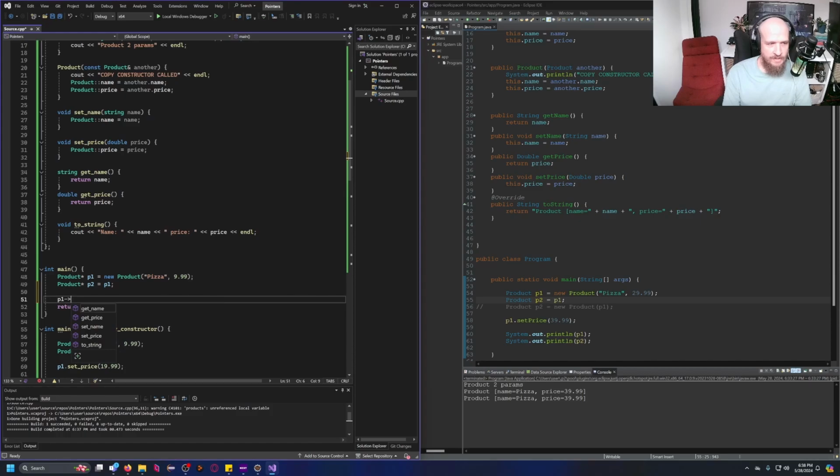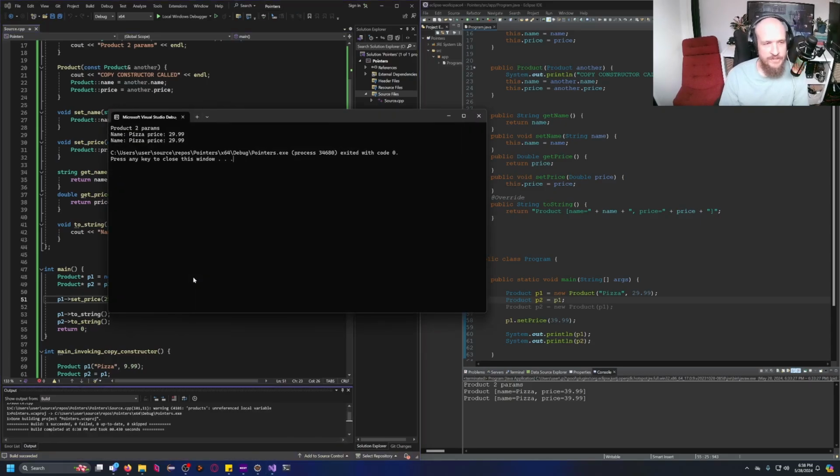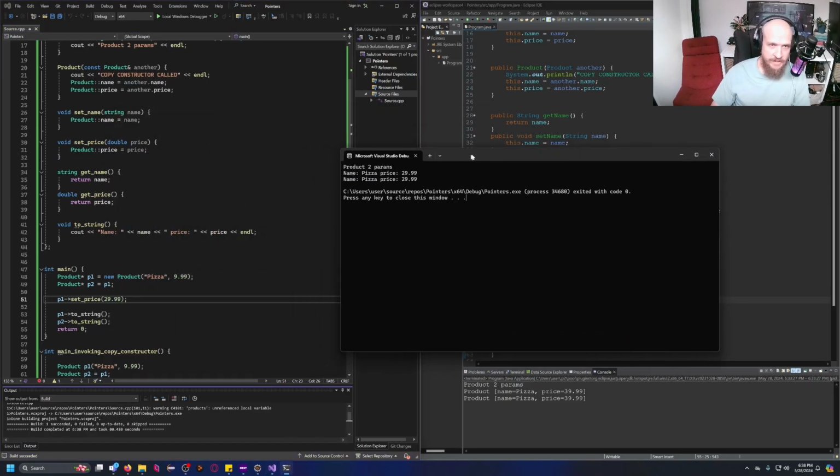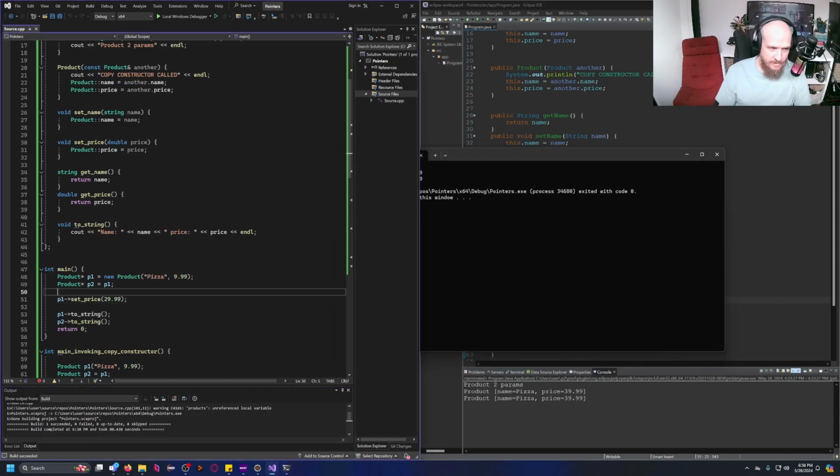Check this out. p1 to string, p2 to string. And before I do this, let's change the price for p1. Let it be $29.99. Very bad news for pizza lovers. Check this out. So basically, both of them change. Why? Pointers deal in memory addresses. In this case, pointer p2 points to the same address as p1. They are sticky. If I were to change p1, it changes a product that p2 is also pointing to. See? Here.